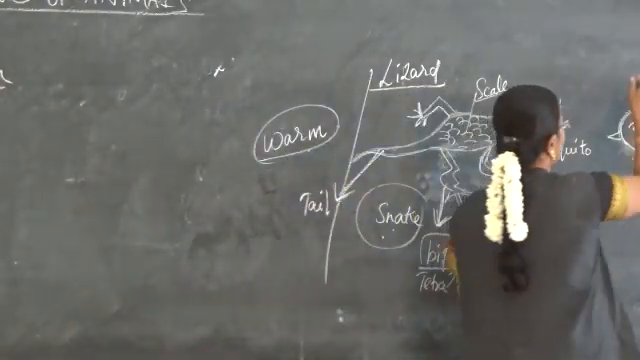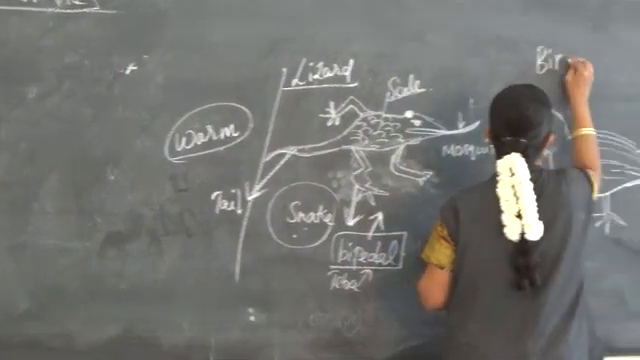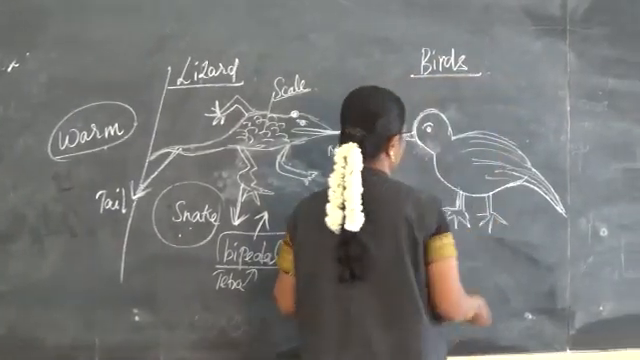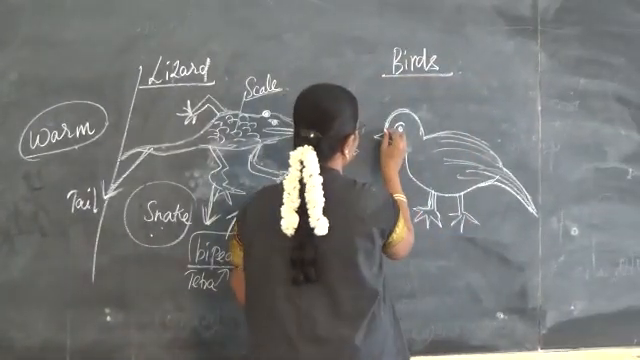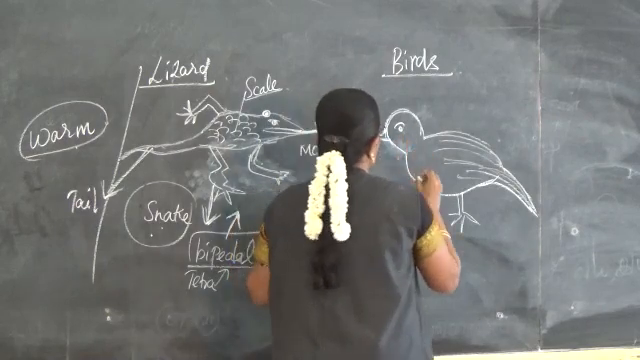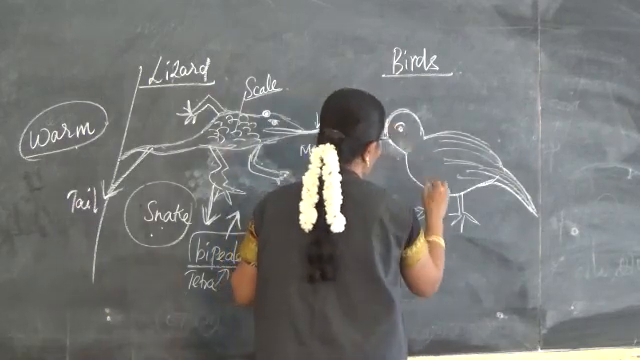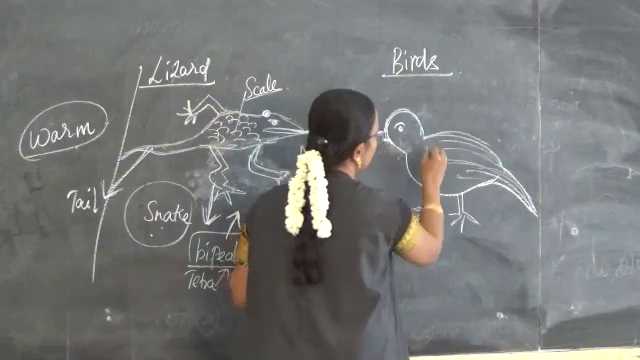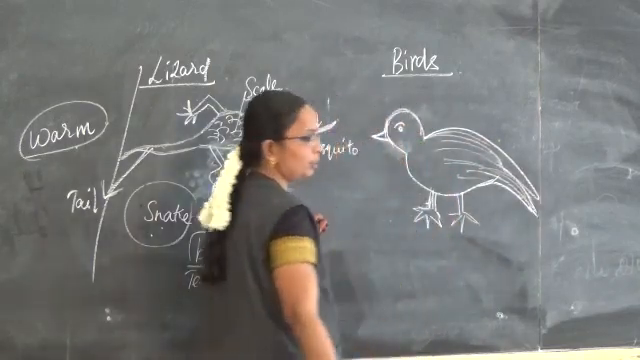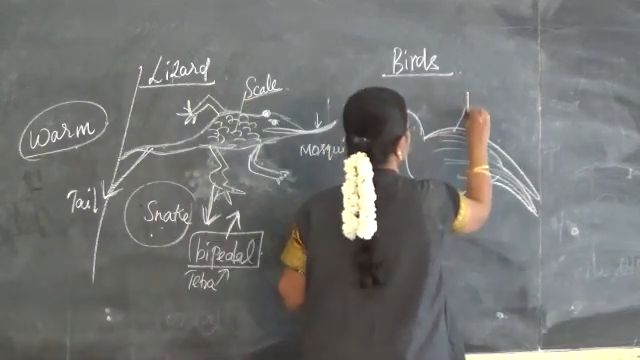And then we move on to birds. Here, in birds, the 4 limbs are modified as wings.